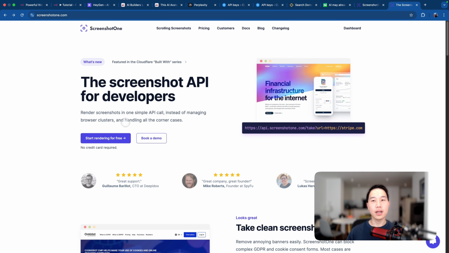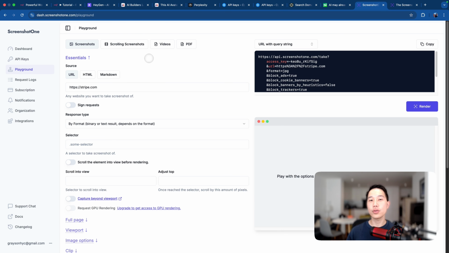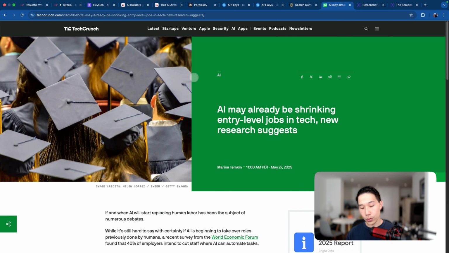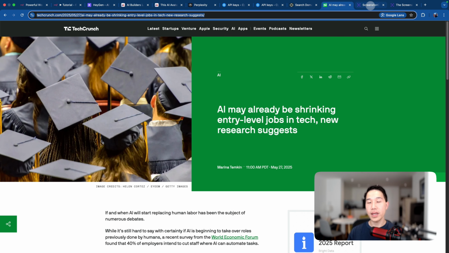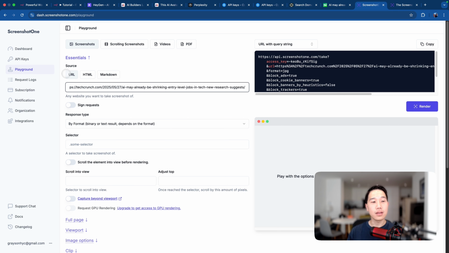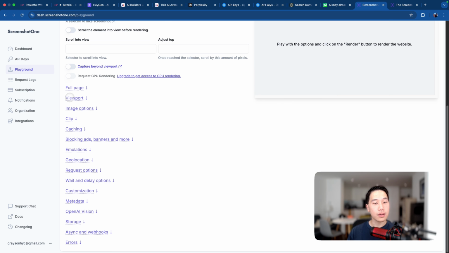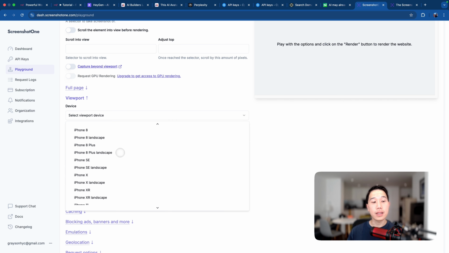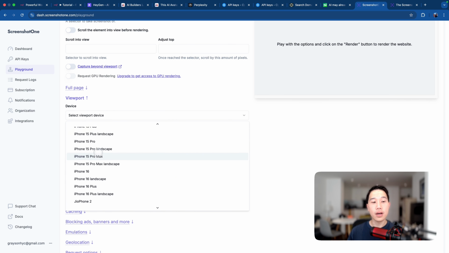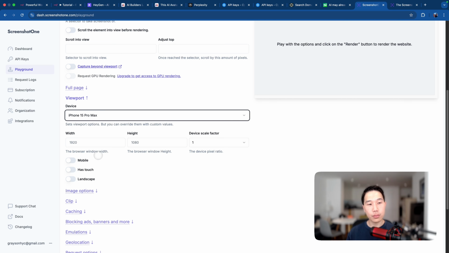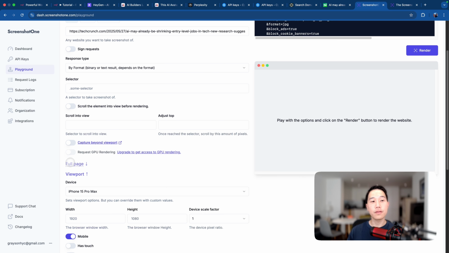So you just have to sign up for an account and go to the dashboard. Eventually you'll land on this playground page, where you can experiment with mobile screenshot generation with different types of parameters. What I'm going to do here is use the article returned from Perplexity. I'll copy and paste this URL into this URL field. And then the next step is, in the viewport option, we'll choose one of the mobile device formats, for example iPhone 15 Pro Max, and check this mobile field here.